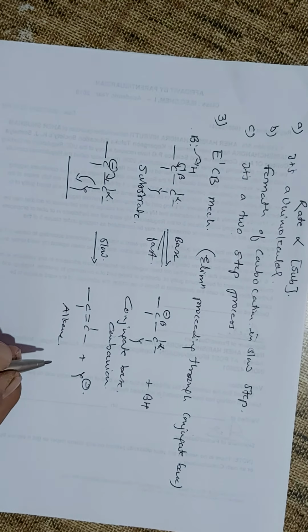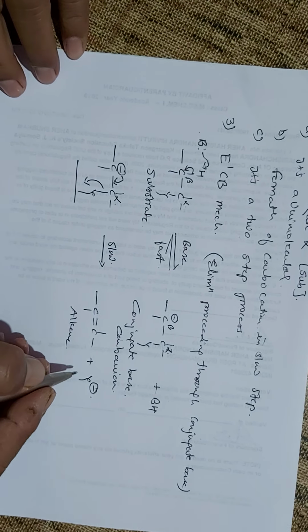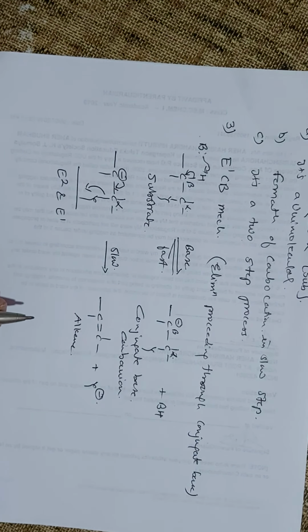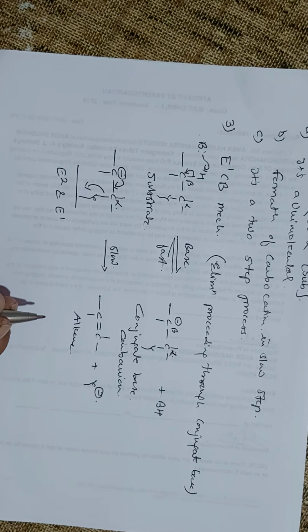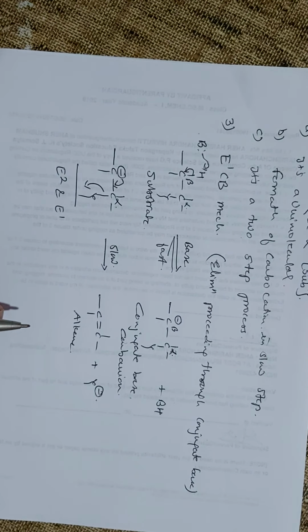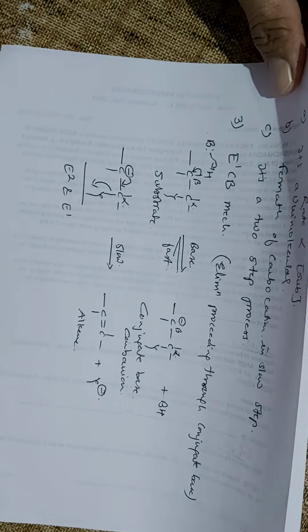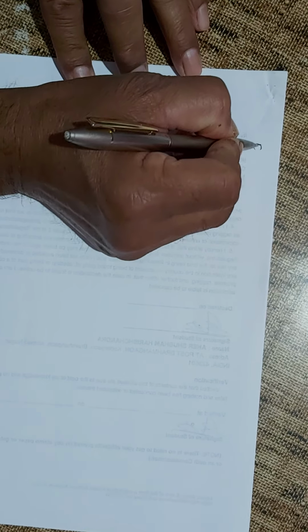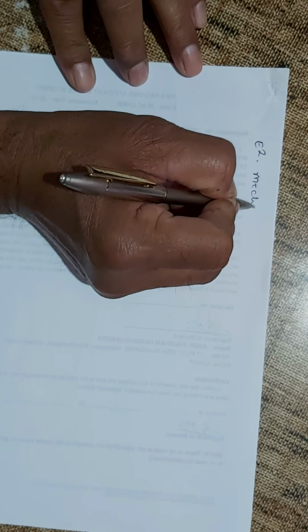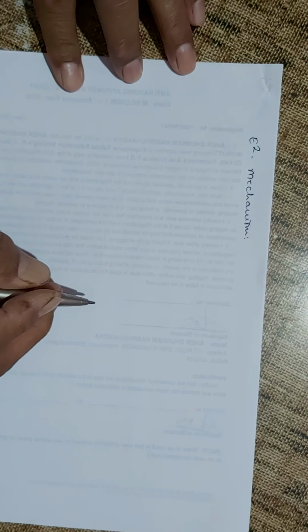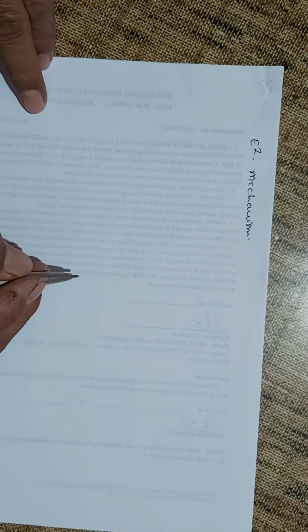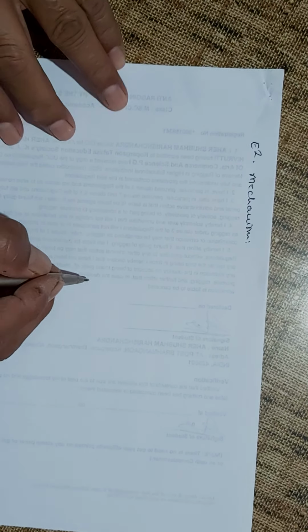And so the most common mechanisms that are seen in the elimination reactions are the E2 and E1 mechanisms, and E1CB is very rarely observed. And so in this way these three types of mechanisms are possible in the elimination reactions. Now we will deal with the E2 mechanism, that is the elimination bimolecular reaction. And so for this we will see the general reaction.